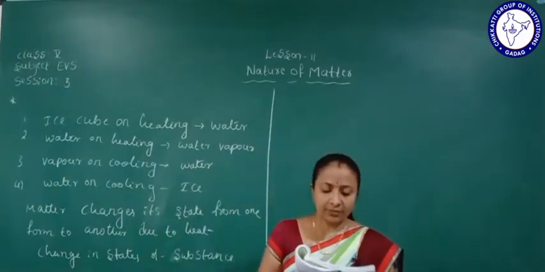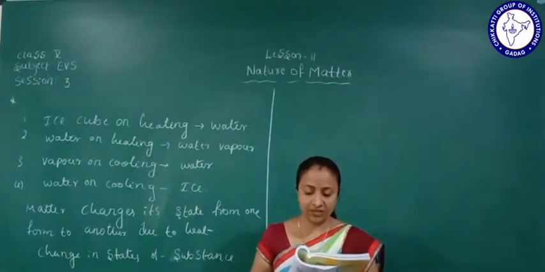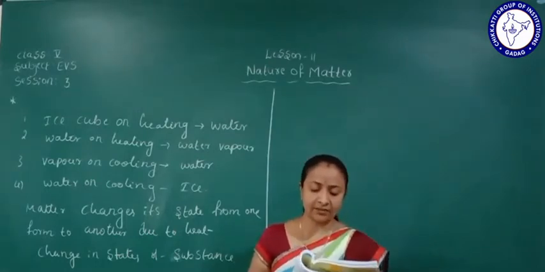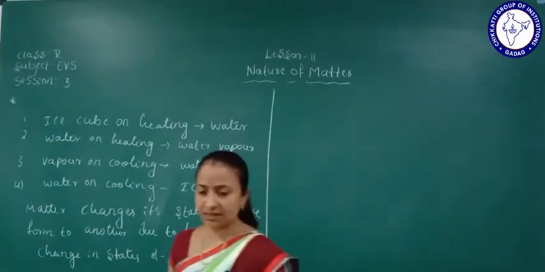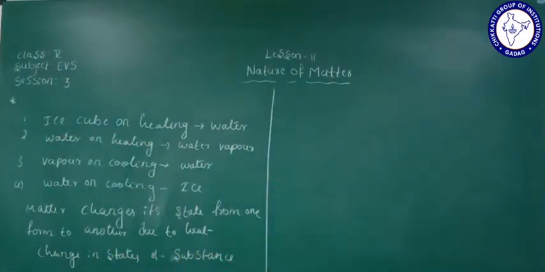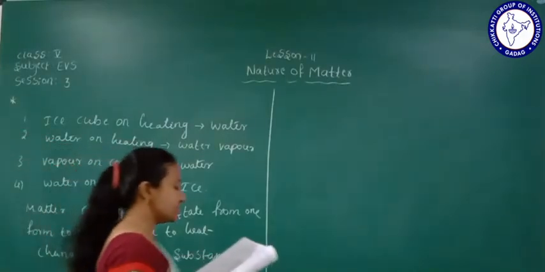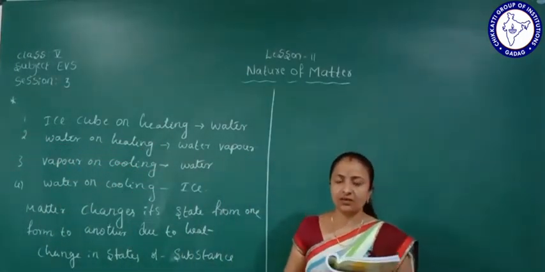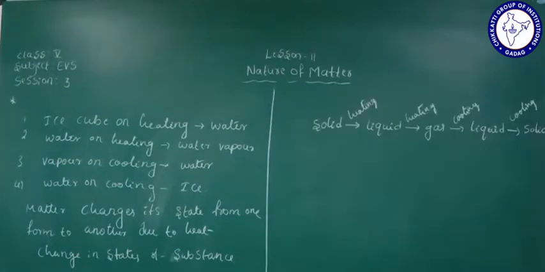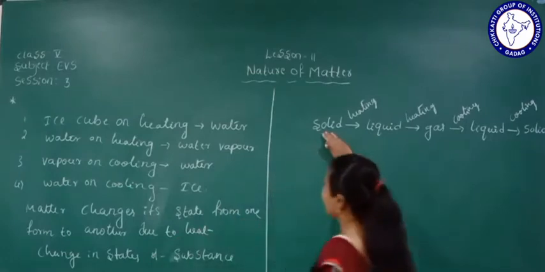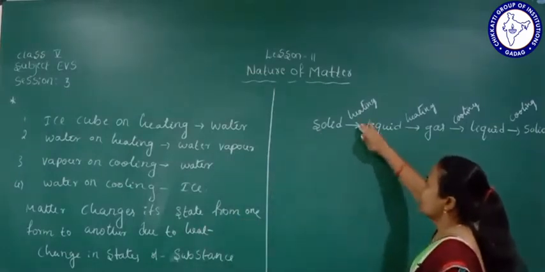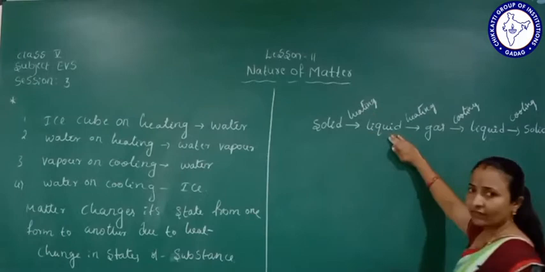On heating, many solids change into a liquid state. The effect of heat on matter depends upon the level of hotness. With an increase in heat, solid changes into liquid. See here, students: when a solid is heated, it becomes liquid.